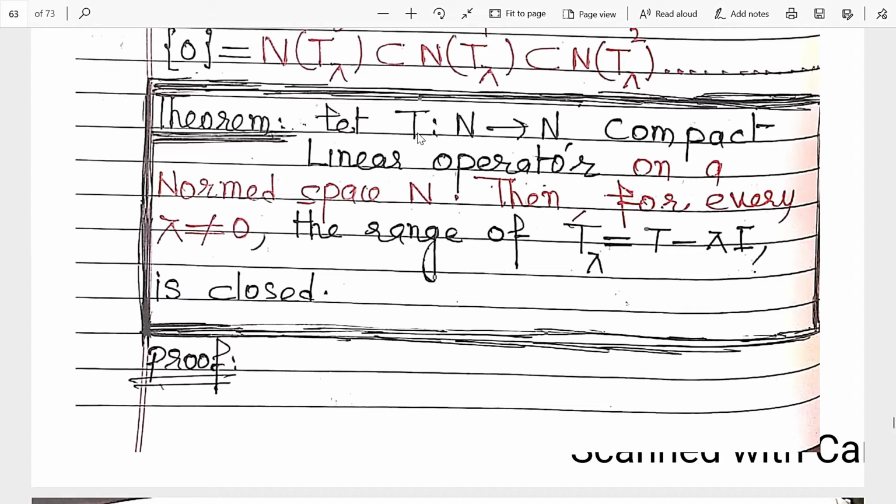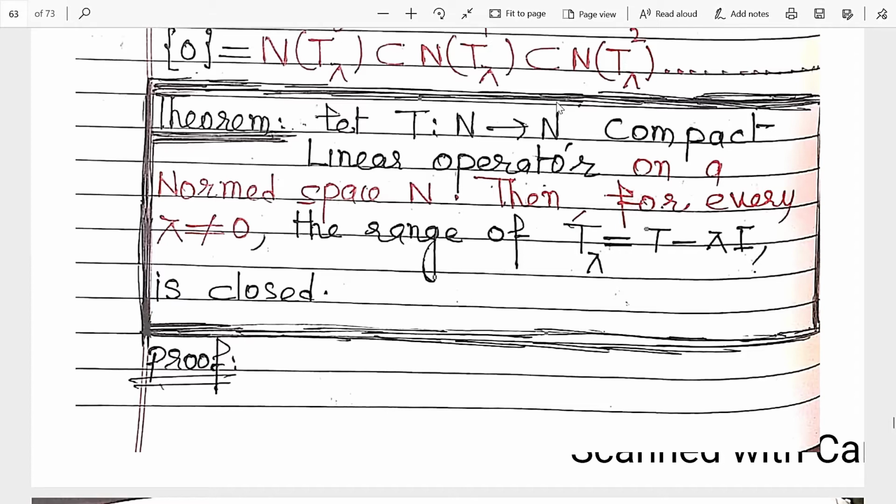Now the given part is T from N to N, which is a compact linear operator. So first, let us remind ourselves of the things in this theorem. First is the compact linear operator. What is a compact linear operator? If we have a bounded set in N, then its image is relatively compact.